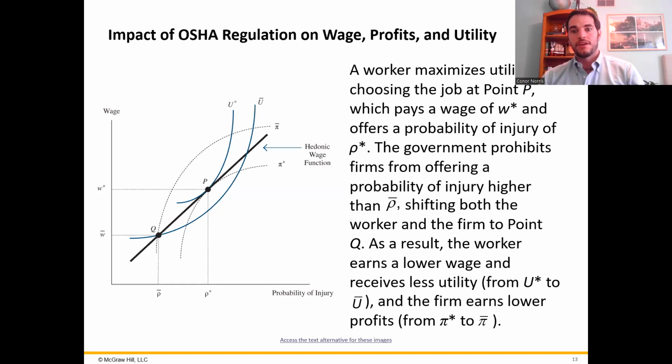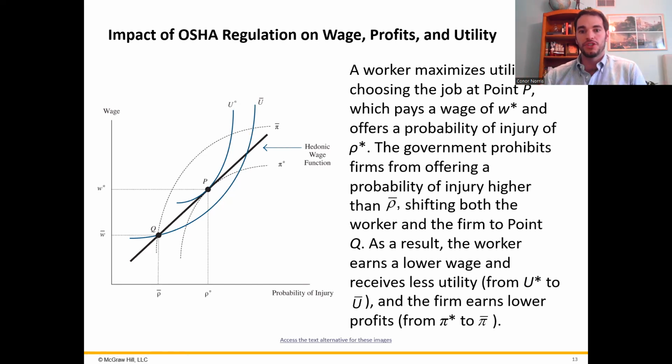So here, this graph illustrates the impact of the safety regulations from OSHA for workers. Prior to the implementation of an OSHA regulation, the equilibrium point was at point P, right here. So the equilibrium wage is wage star, and the probability of injury is here at rho star. That's the Greek letter rho that kind of looks like a P.